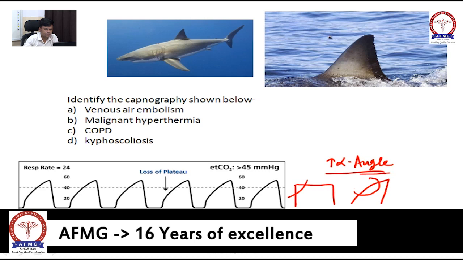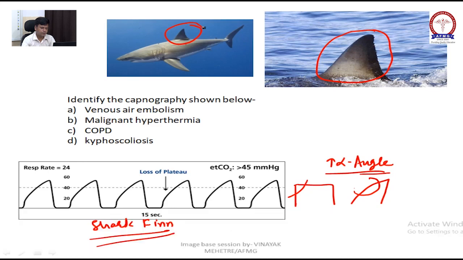This is the shark fin, right? You have seen this in your movies. Now it is seen due to obstruction in the lungs. So in the options, tell me where will be the obstruction in the lung?